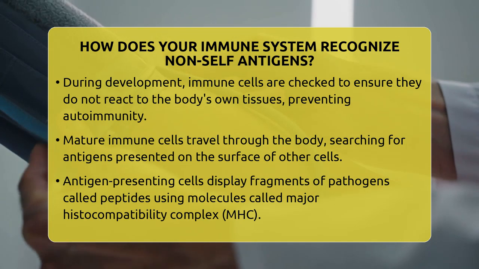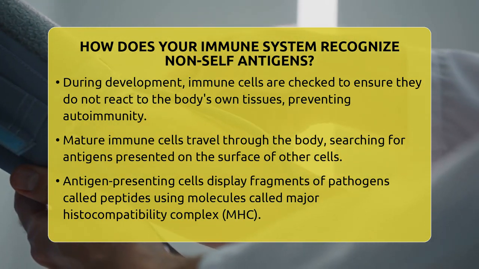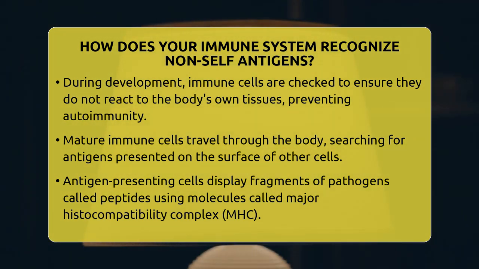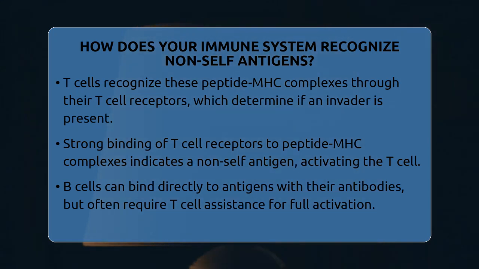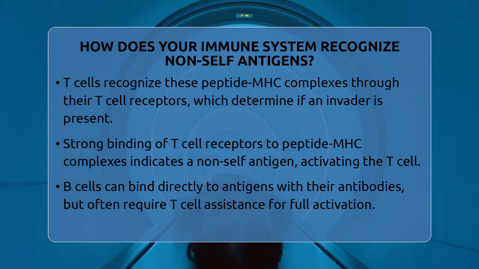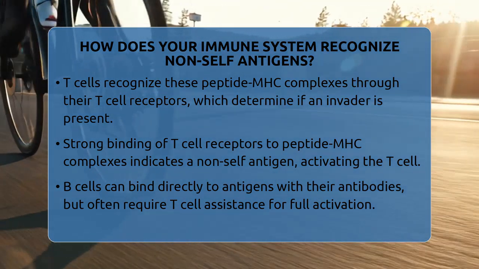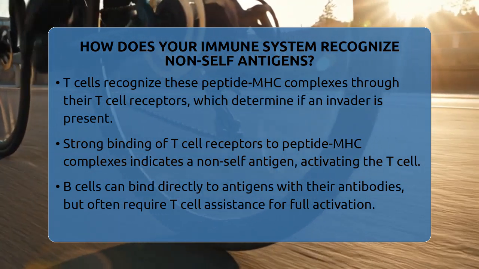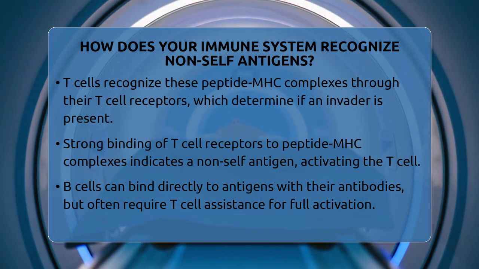If the T cell receptor binds strongly to a peptide major histocompatibility complex, it signals that a non-self antigen is present. This triggers the T cell to activate and start an immune response. If the interaction is weak or matches a self-antigen, the T cell remains inactive or is told to ignore it.